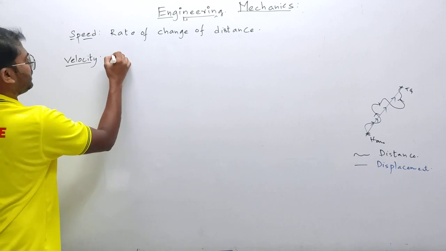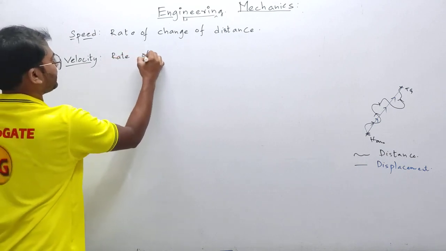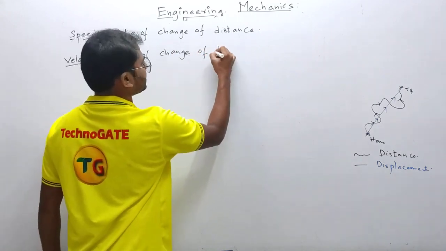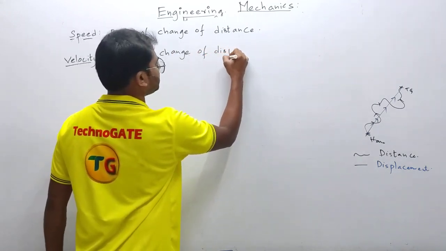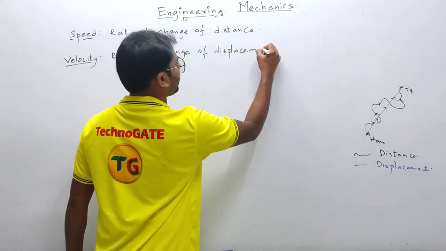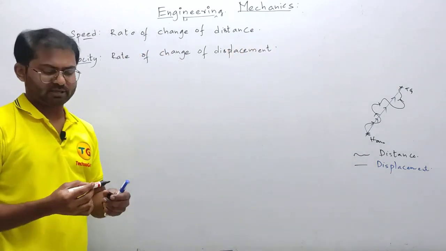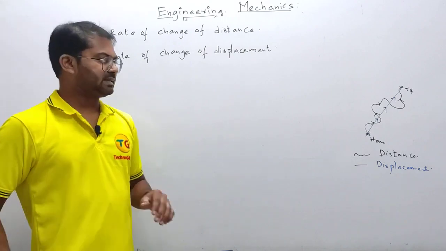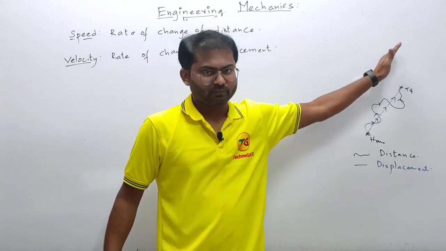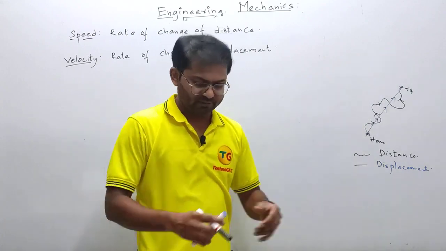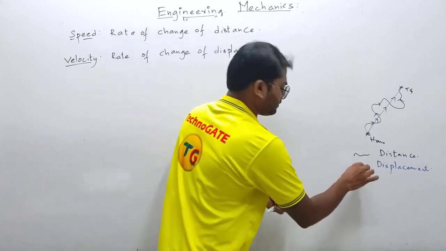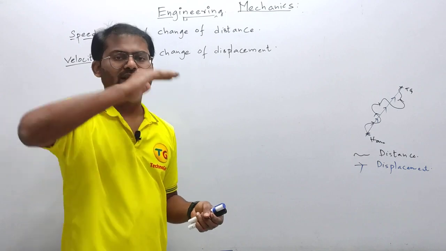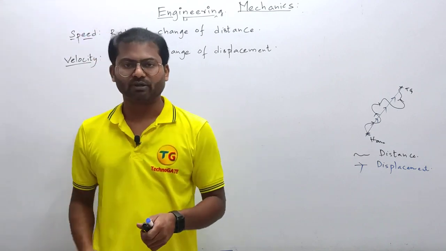In velocity everything is the same as the previous definition, but it is not the rate of change of distance, it is the rate of change of displacement. Here you should understand one very crucial thing. When you are taking distance, simply it is the path. But when you are taking displacement, one extra thing comes in, that is direction, from the first point to the last point. So the direction is very, very important here.